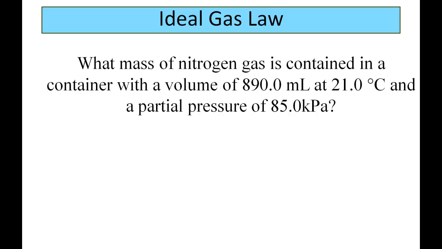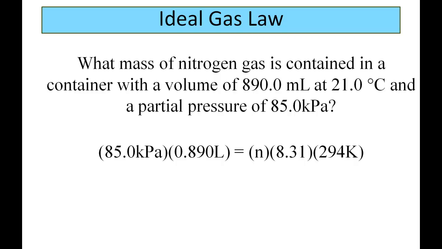Let's go through an example here. What mass of nitrogen gas is contained in a container with a volume of 890 milliliters at 21 degrees Celsius and a partial pressure of 85.0 kilopascals? So I'm going to go ahead and show you how the equation is set up here, and we'll go through it together. Here's the equation of PV equals nRT.